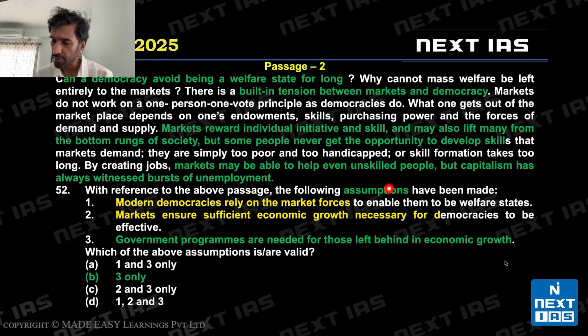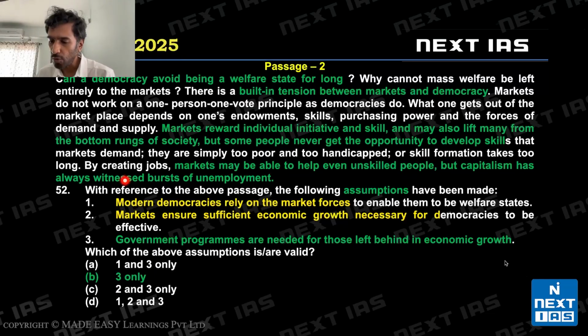We are looking for assumptions. Can a democracy avoid being a welfare state for long? Another previous year passage. We are told there is a built-in tension between markets and democracy. Markets reward individual initiative and skill and may also lift many from society. But some people never get the opportunity to develop skill. So some people in a market-oriented society never get the opportunity. Then the last sentence is markets may be able to help even unskilled people. So even unskilled people can be helped by the market.